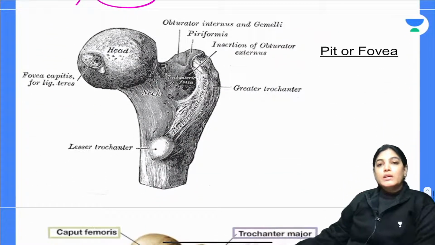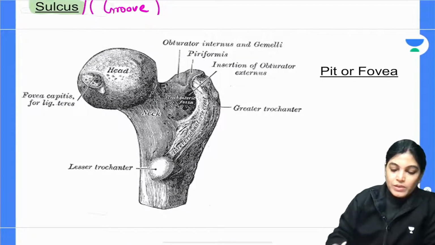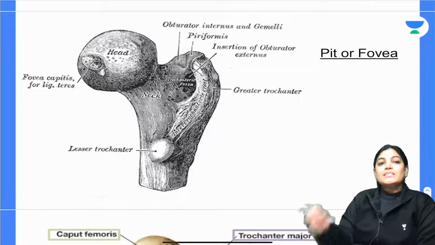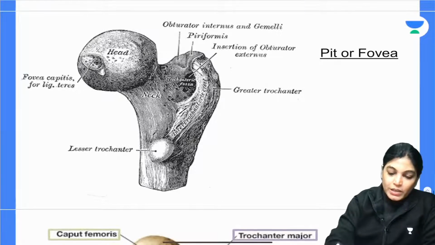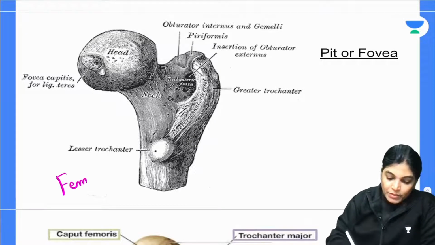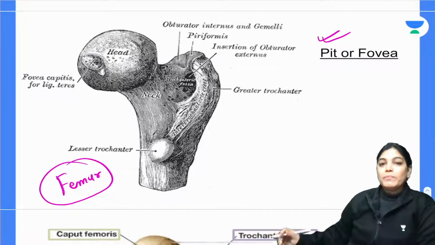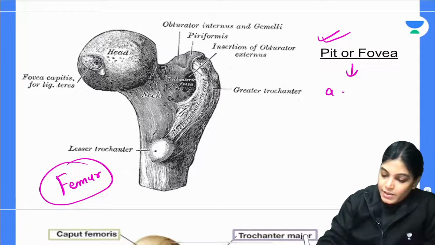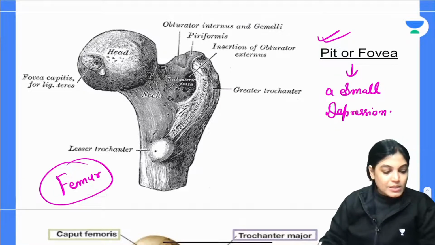Now next is pit or fovea. In bones, we also use the term pit or fovea. The word pit or fovea means a small depression. The bone which you are seeing is the femur bone, the longest bone in our body, and this is the head of the femur. When I use the word pit or fovea, it means a small depression.